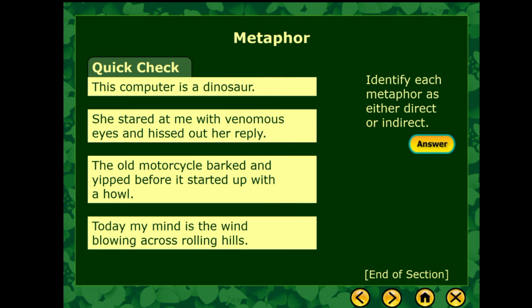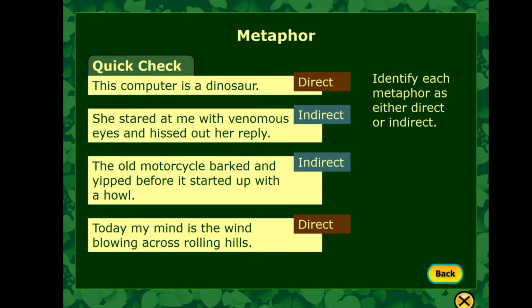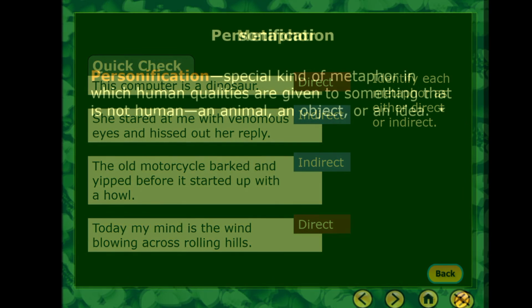Now let's have a quick check. Let's identify each metaphor as direct or indirect. I'll give you a few minutes to answer. Identify each metaphor. The answers are: the first sentence would be a direct metaphor. The second one is an indirect metaphor. Also, the third sentence is an indirect metaphor. And the last sentence is a direct metaphor.